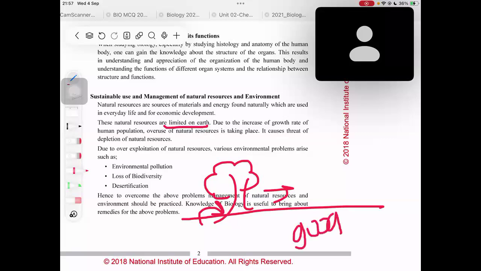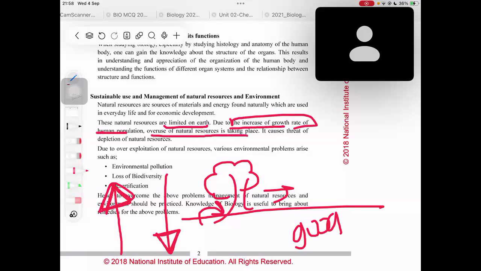So all these natural resources are limited. And especially when our human population increases, what happens? These natural resources will decrease, right? So you can see due to the increase of growth rate of human population, overuse of natural resources is taking place.